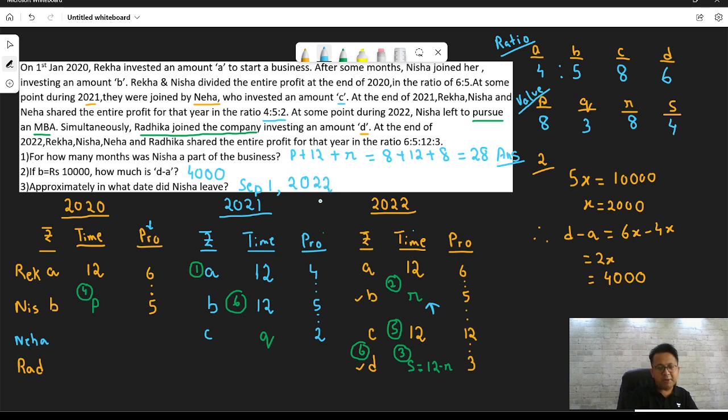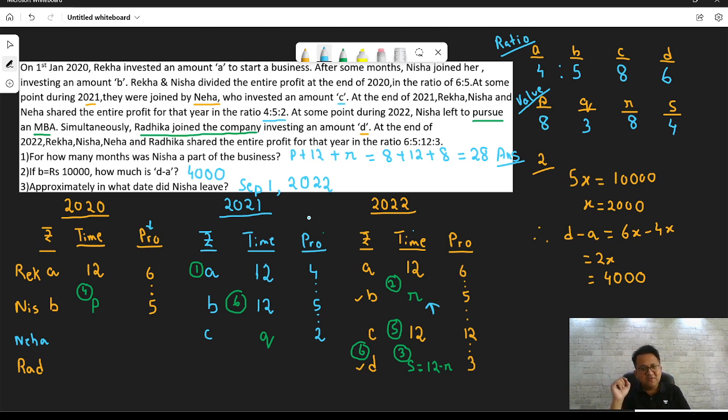2022. Someone might have a doubt. Sir, can it also be August 31st? This question actually had options. So whatever is there in the options, if August 31st is there, I'm going to take August 31st. If September 1st is there, I'm going to take September 1st. Options were there, and the options only had September 1st. I did not give you the options here, but it was September 1st; August 31st wasn't there. Otherwise, we can say 8 months means close of business on August 31st or probably start of business September 1st. So September 1st was there, and hence the answer is September 1st, 2022.